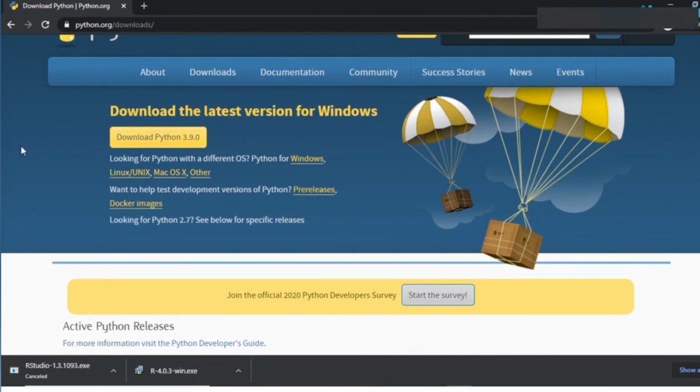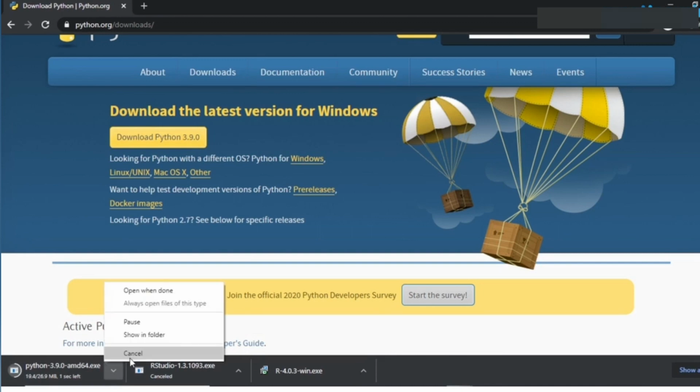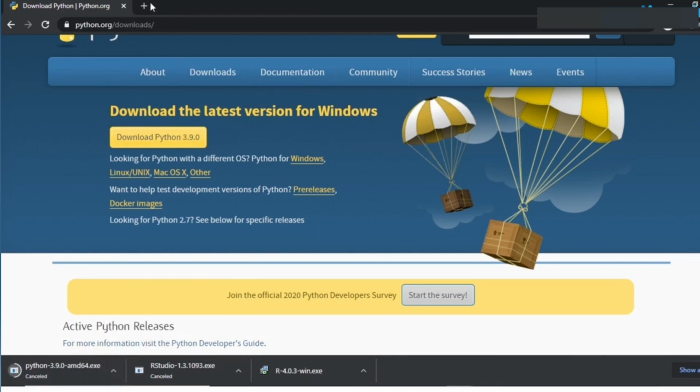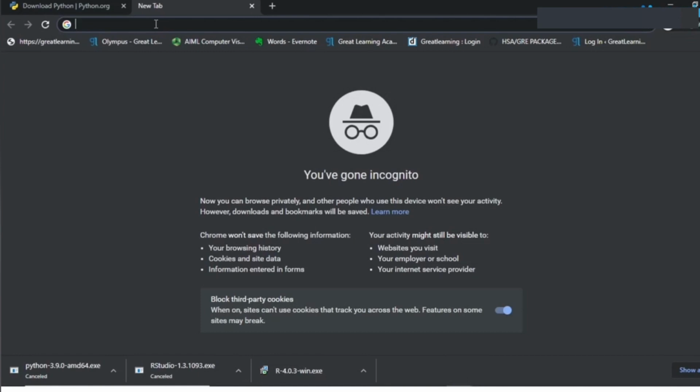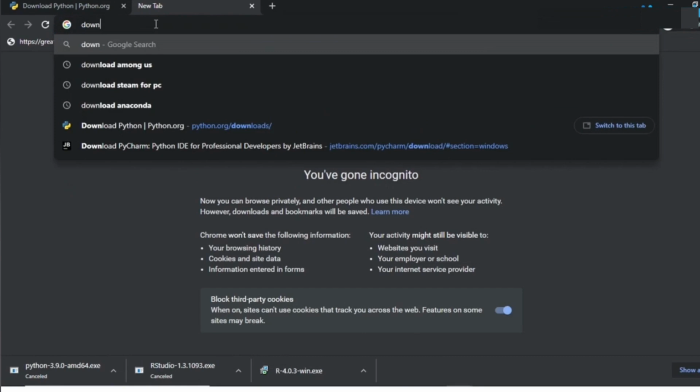And as I've told you, Python is also a cross-platform independent language. So you have Python for Windows, Linux and Mac. And since I have a Windows system, I can just click on download Python 3.9.0 and the download will automatically start. And now after installing Python, you can go ahead and download a distribution called Anaconda.